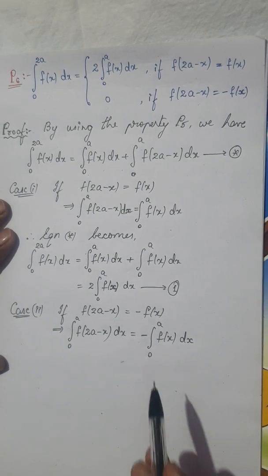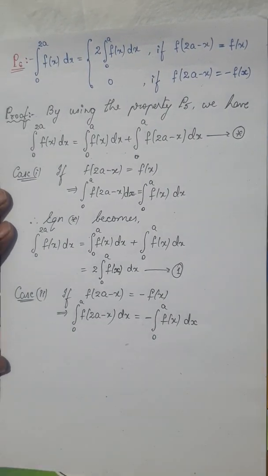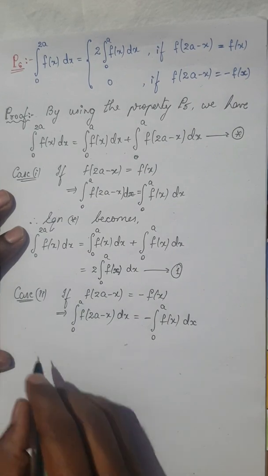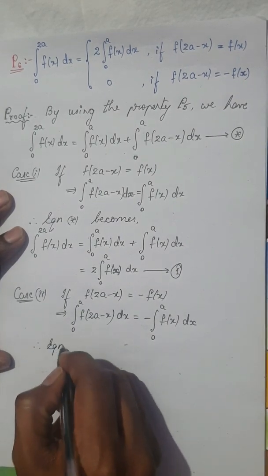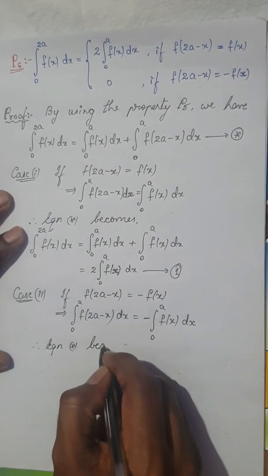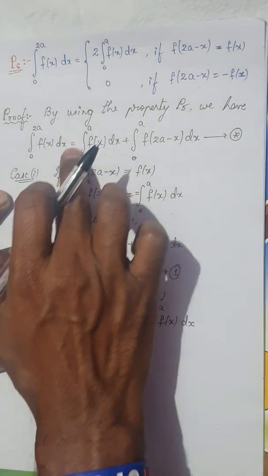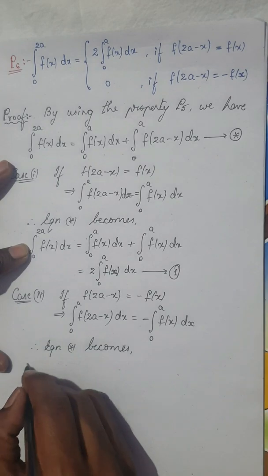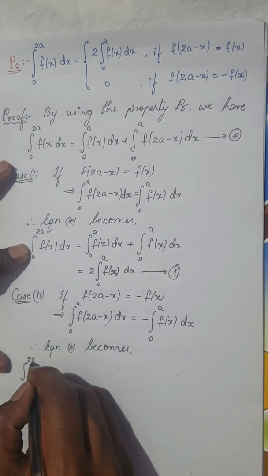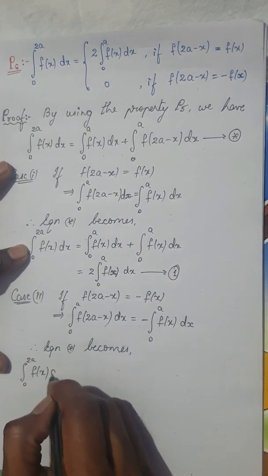Okay. Is it clear? So, now what happens? Now, use this in equation star. Therefore, once again equation star becomes, what happens? What is the equation star here? Remember, it is integral from 0 to 2a f of x dx.